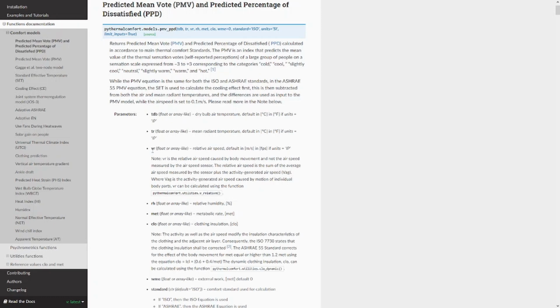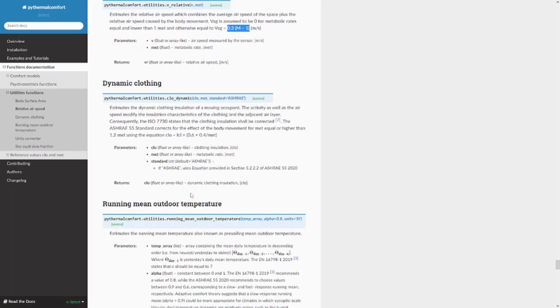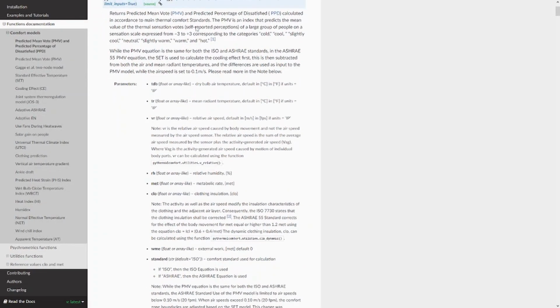Why is this important? Because as the person moves and has a high metabolic rate, we are expecting that he or she is moving his limbs. And consequently, this generates a self-generated airspeed. Therefore, we need to use the function that is provided in PyThermal Comfort to calculate the relative airspeed. Okay? You just have to pass the velocity that you measure and the metabolic rate. And this function is going to calculate the relative airspeed for you. But it's important that you do so in order to perform a right calculation.